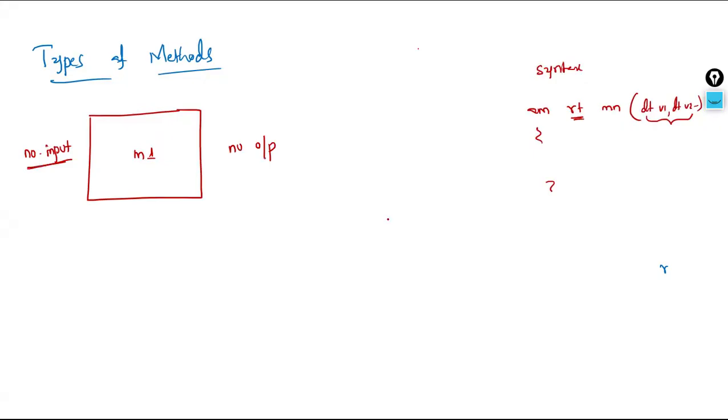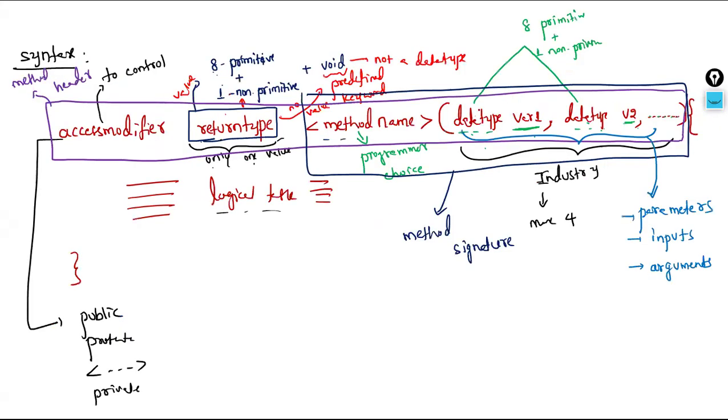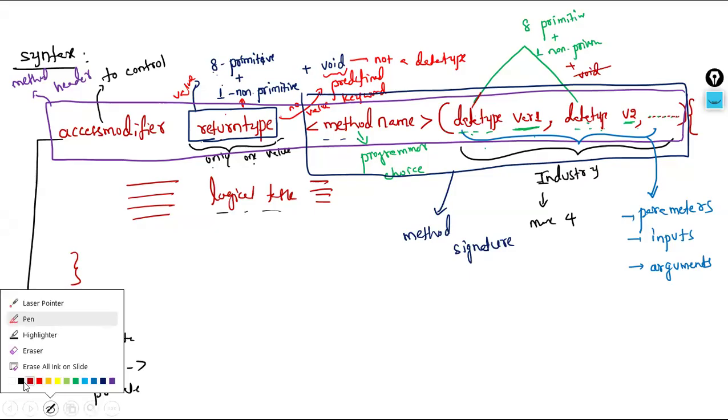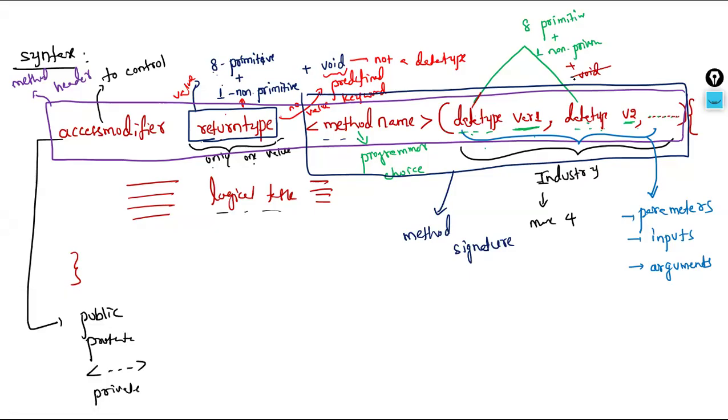One more important point to remember: in place of this data type, can we use void? Yes or no? No, because void is not a data type. If you use void as a data type, it's a blunder mistake in Java. It's not supported there. We never use void in place of data types. It's only used for return type. When there is no value, you have to use void.